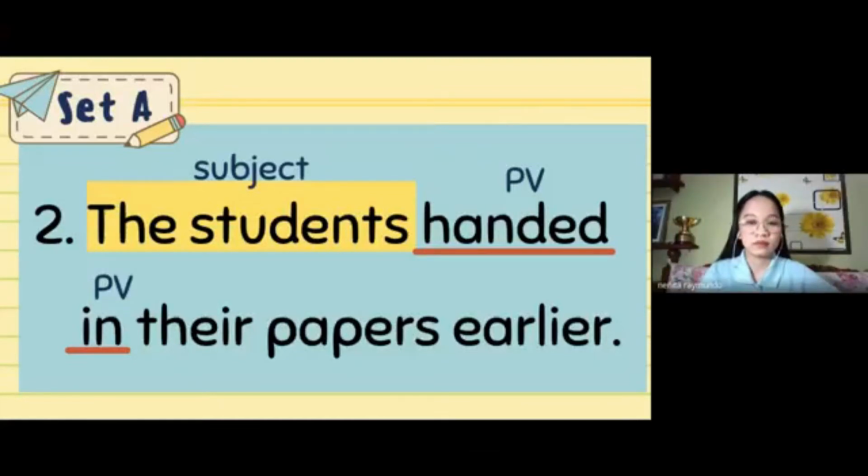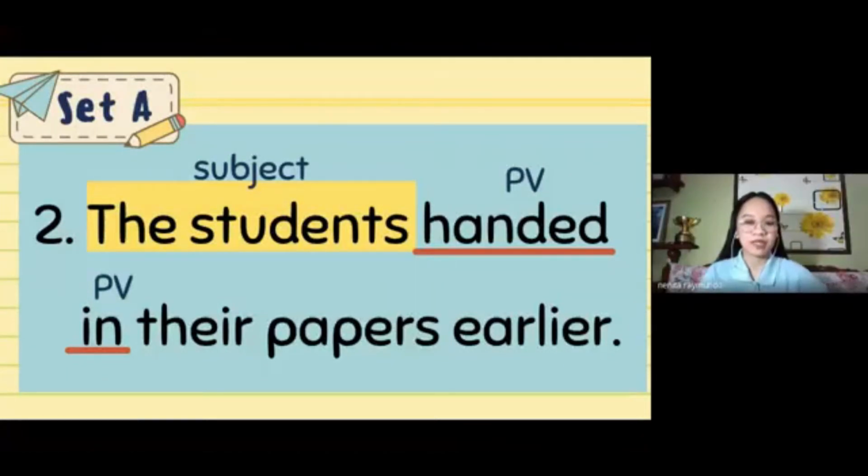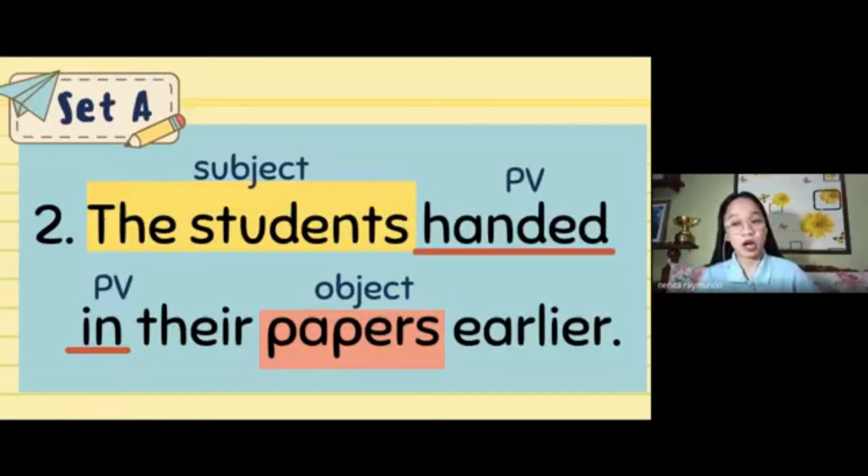Let me check. The students handed in their papers earlier. Did the students hand something to the teacher? Yes, ma'am. Okay, what is that? The papers. Let's see if the papers is the object in this sentence. Okay, that's correct. So in this sentence, Jaja, the object is the papers. For the students handed in the papers earlier.